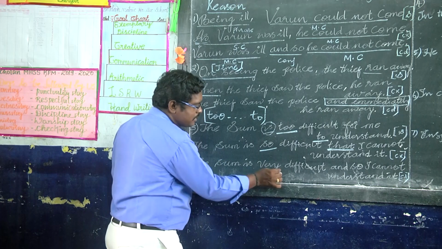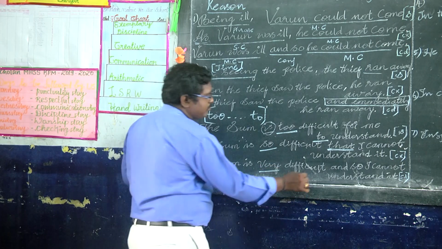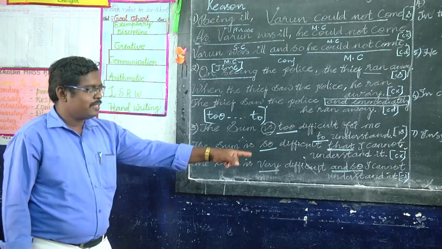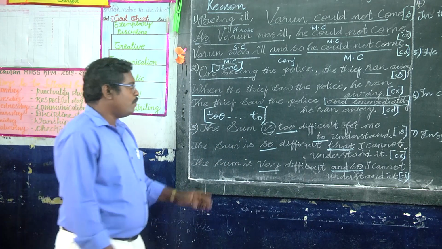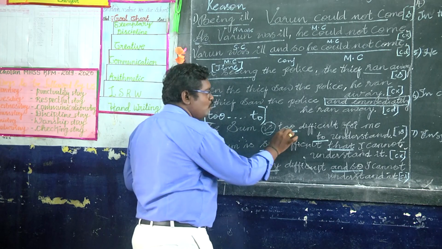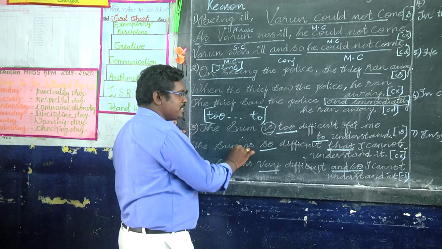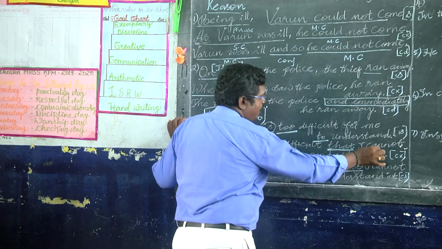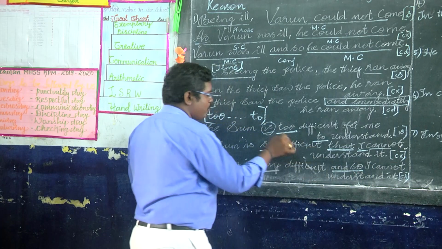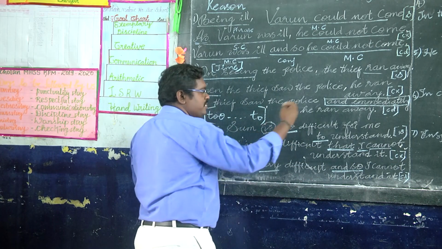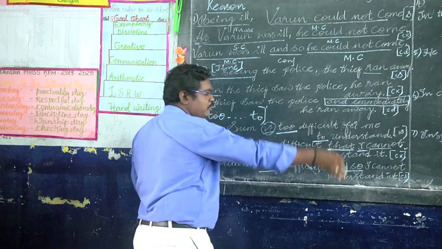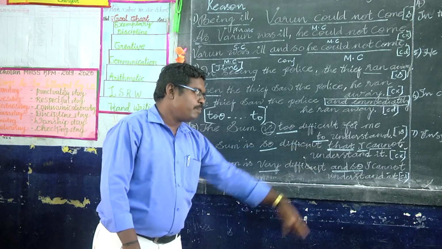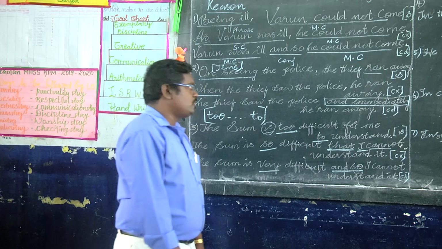The sum is very difficult and so I cannot understand it. Okay, so too type: simple has too, and complex has so that. Next subject and verb. The verb we consider here is present tense. So present tense means cannot, past tense means couldn't. So as it is said, the sum is very difficult and so I cannot understand it.